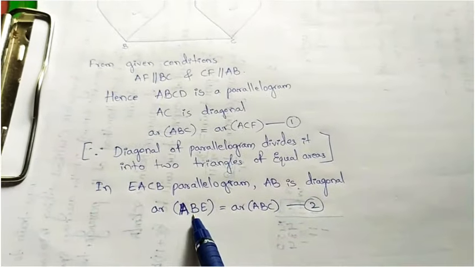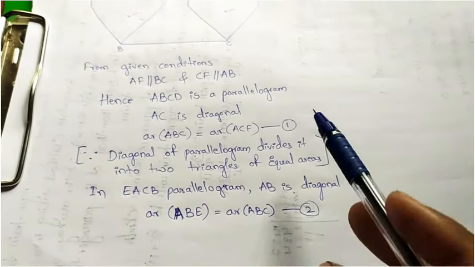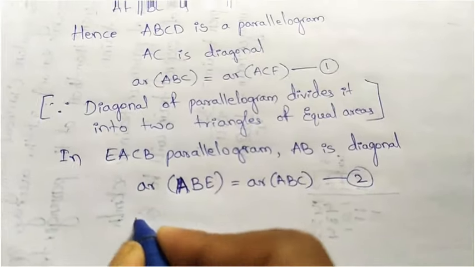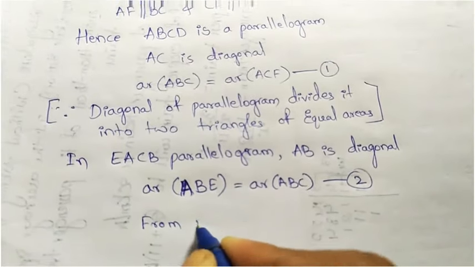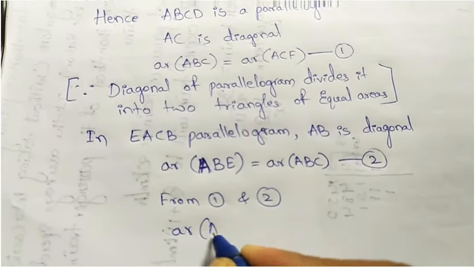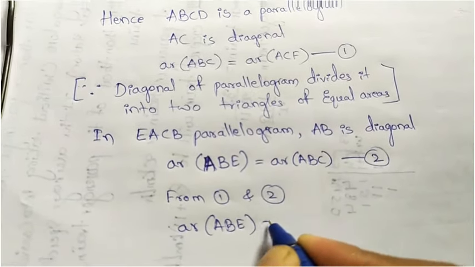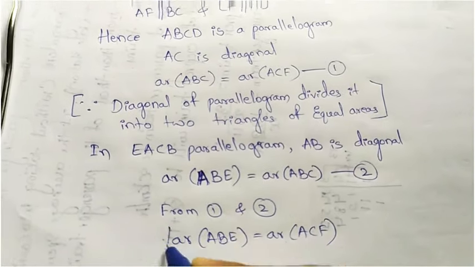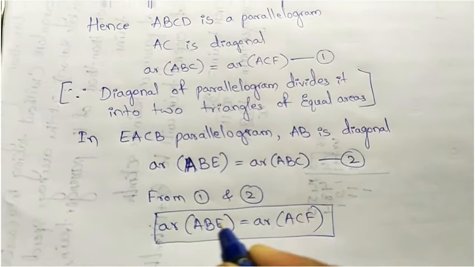So area of ABE equal to area of ABC. From 1 and 2, what is common? ABC is common. So from 1 and 2, area of ABE is equal to area of ACF. So this is our required answer.